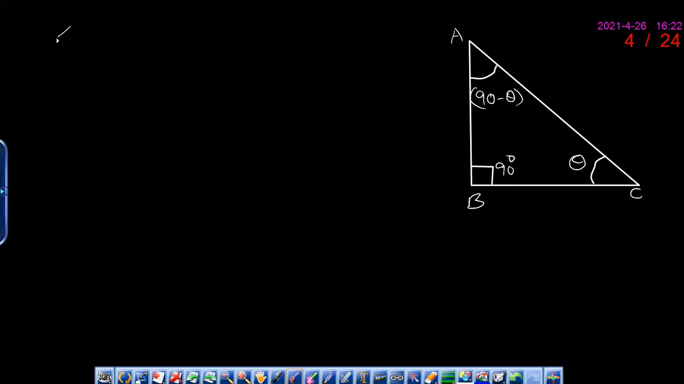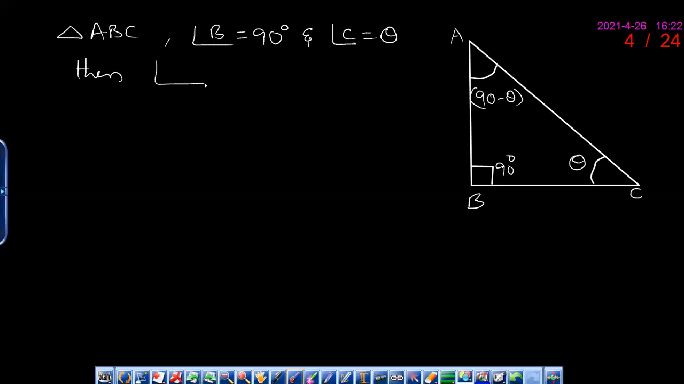Okay, so I will write that in triangle ABC, angle B is equal to 90 degrees and angle C is equal to theta. Then angle BAC is equal to 90 minus theta. Clear? Yes, sir. Now from this we will prove the trigonometric ratios for angle theta.